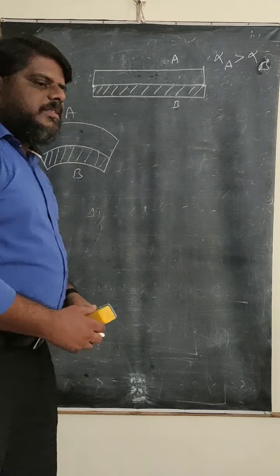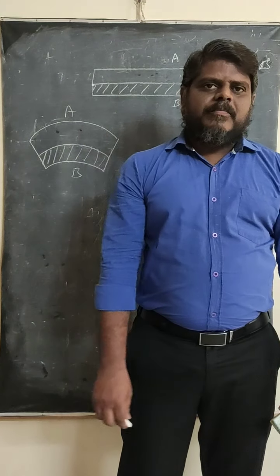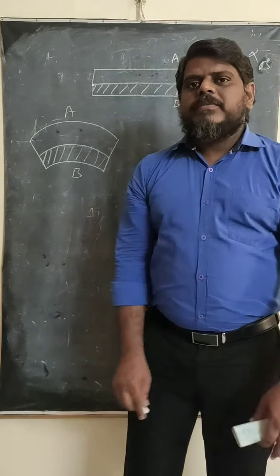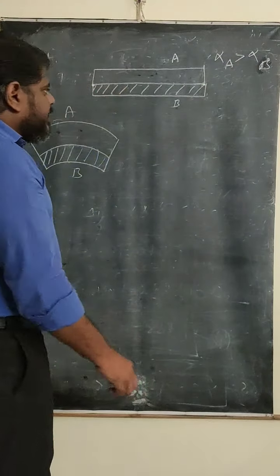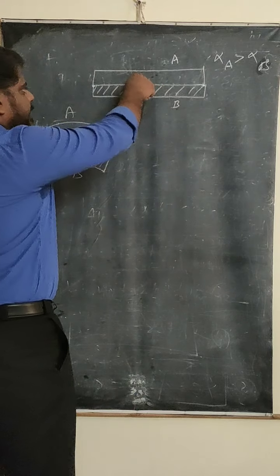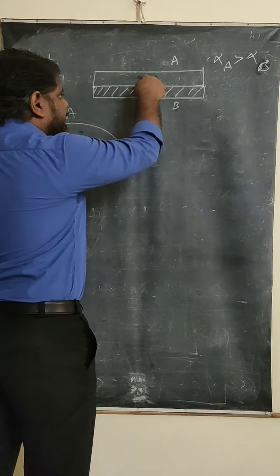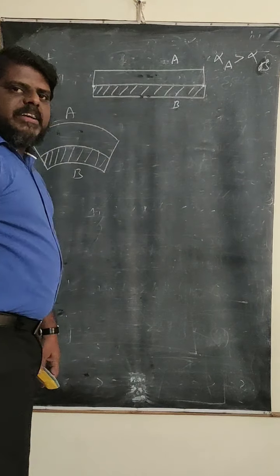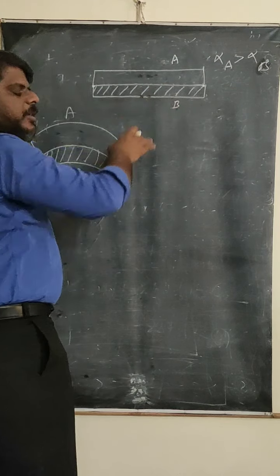This type of change takes place when a bimetallic strip is heated. Now let us see what happens when the bimetallic strip's temperature is decreased. When the temperature is decreased, what happens? For this one alpha is more, for this one alpha is less. That's why there will be more contraction and less contraction. That means the length of A will decrease and the length of B will increase.